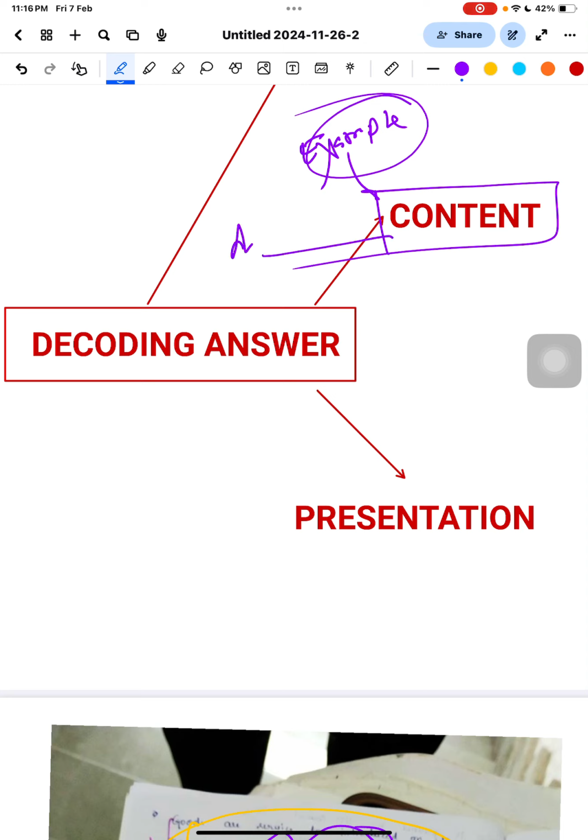Second thing, data. What is data? Data or facts, both are the same thing. Suppose you have written the same example, that Bihar has the highest population in India, that's why it is poor.